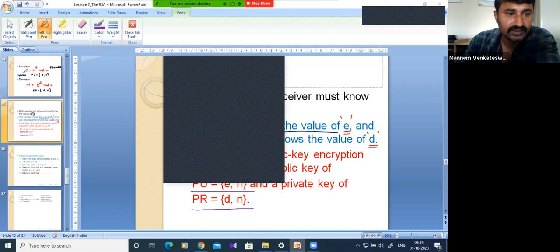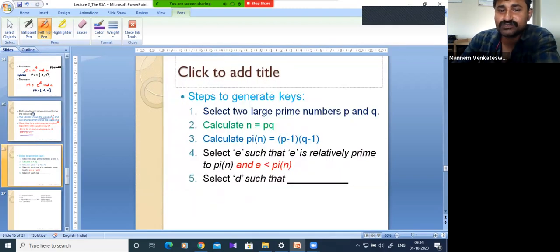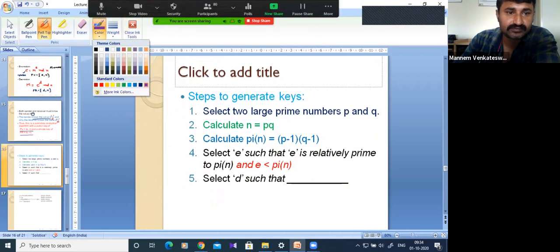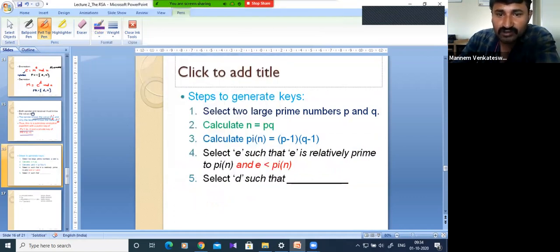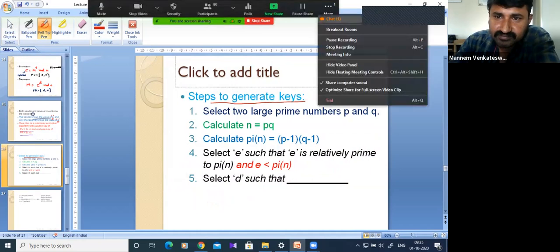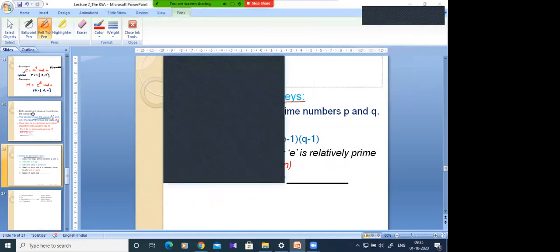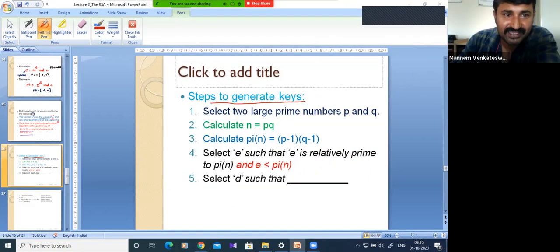Okay, now see the steps to generate keys. Who will perform these steps? Please tell me. Receiver, sir. Yes, the receiver side. So now see, select two large prime numbers.